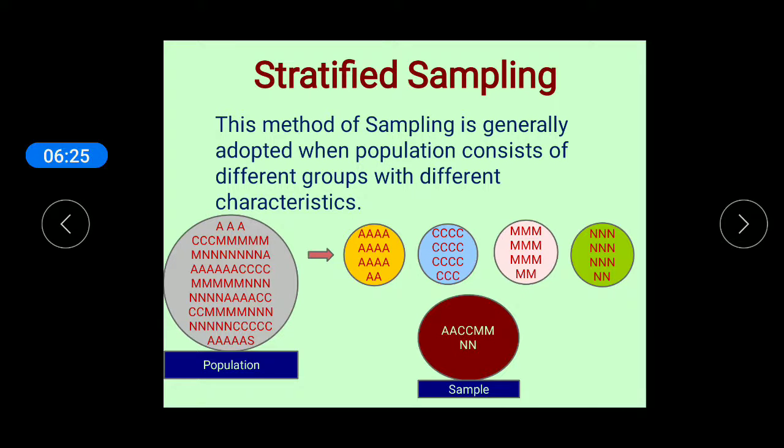Dear students, stratified sampling is also called mixed technique of sampling because this method involves the mixture of both purposive sampling and random sampling. The division of population into different groups is purposively done, while selection of the items is done randomly.